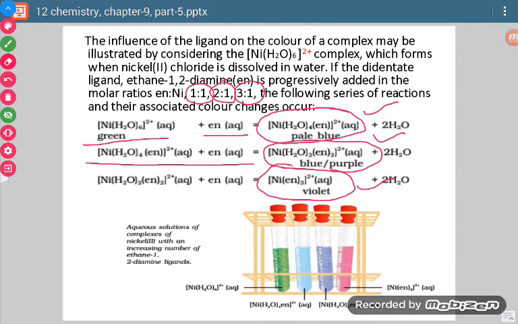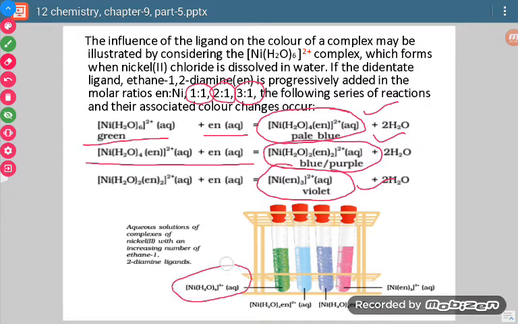In the very first case, when water as ligand was 4 and en was 1, the color was pale yellow. When there were 2 en ligands and 2 H2O ligands, the color was blue or purple. And when there was only en as a ligand, 3 in number, the color was violet.